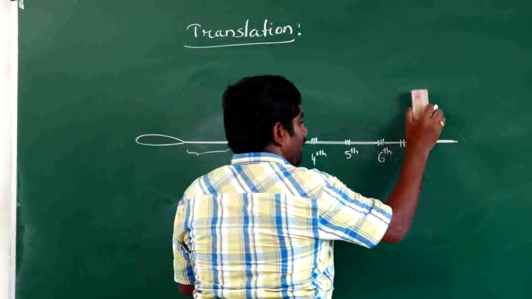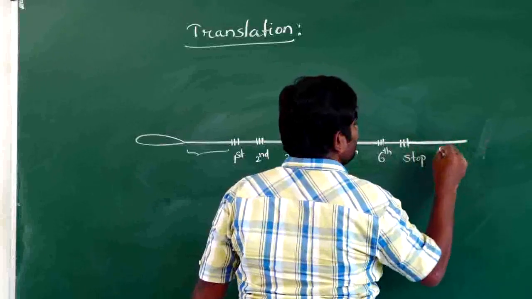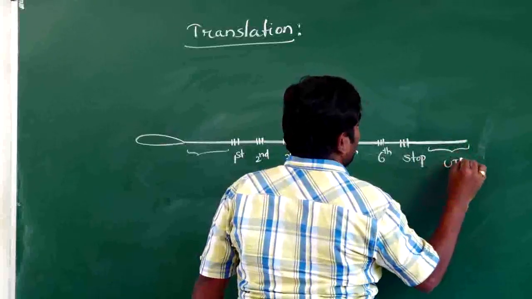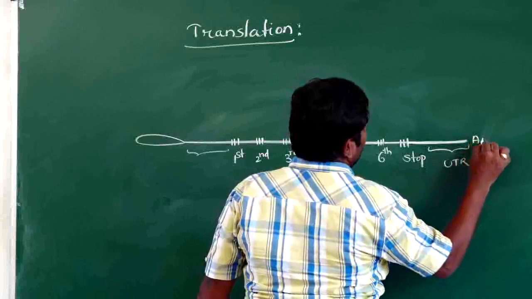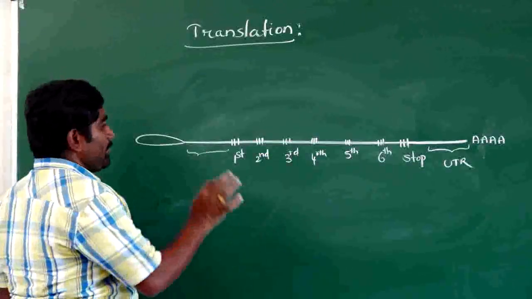This part is the UTR. After the stop codon, at the 3 prime end, this is called the UTR, the untranslated region, and this is the poly A tail. So this is mRNA.